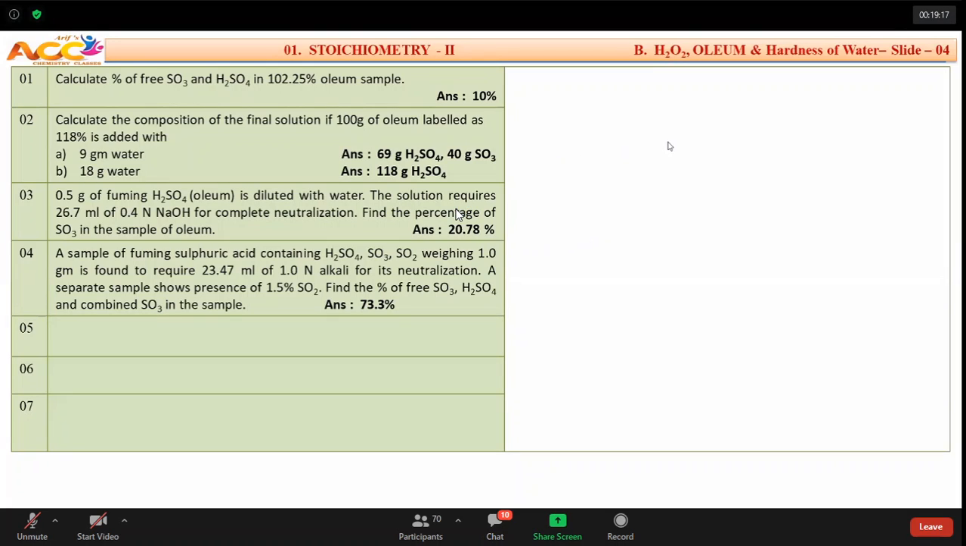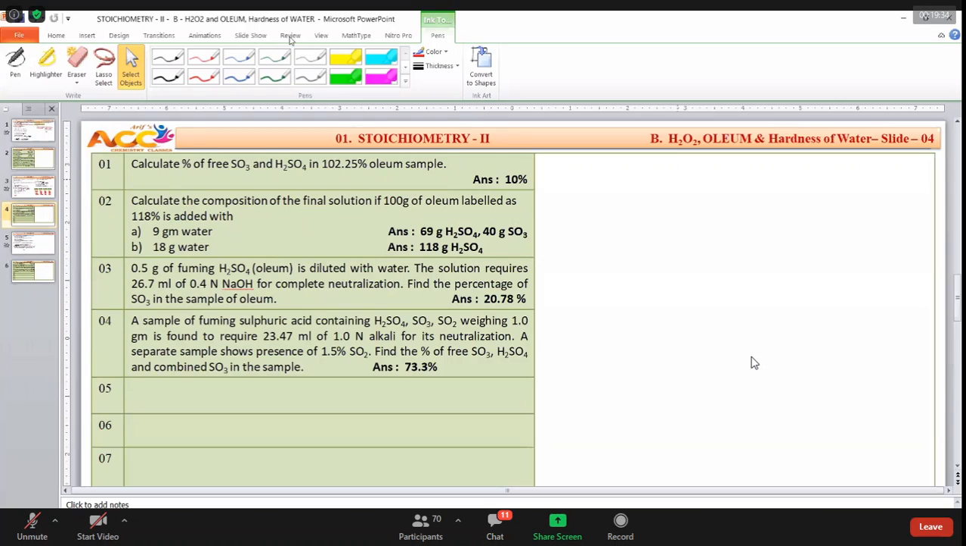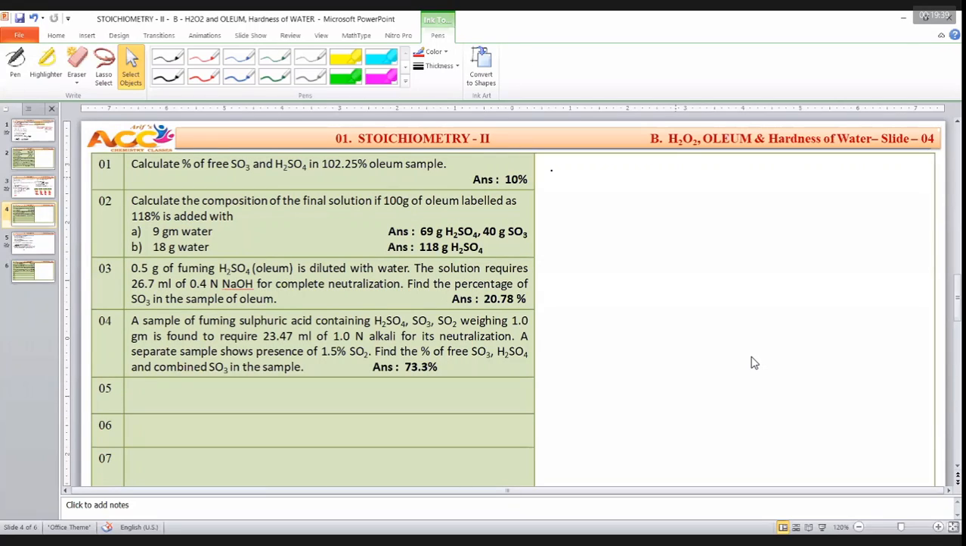Now, come to the questions. When we are discussing questions, we have a very simple way of understanding this because we can go in a normal, simple way. Question number 1. 102.25%.